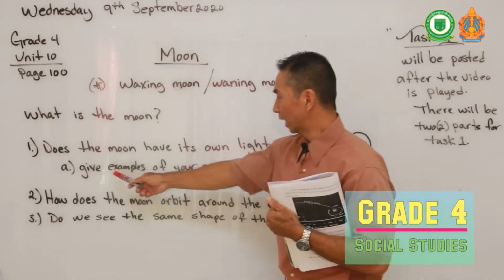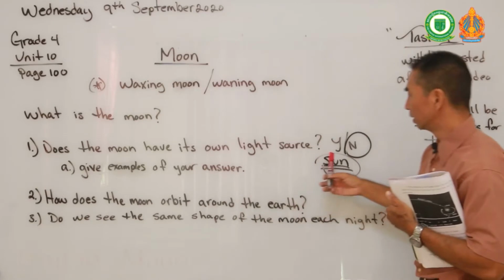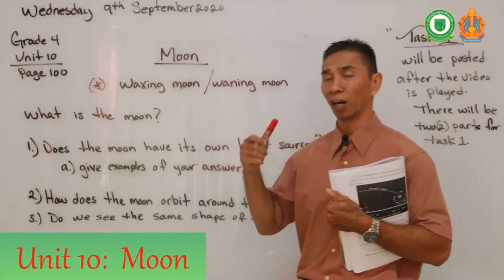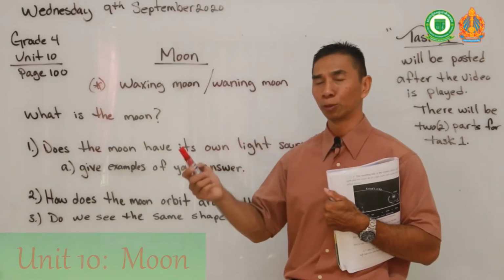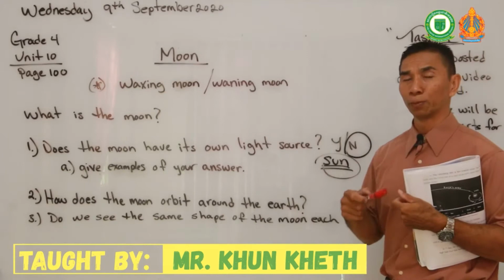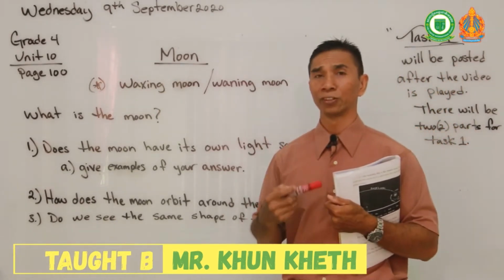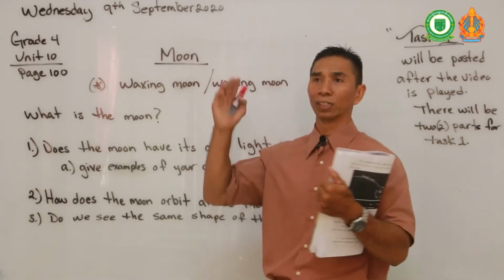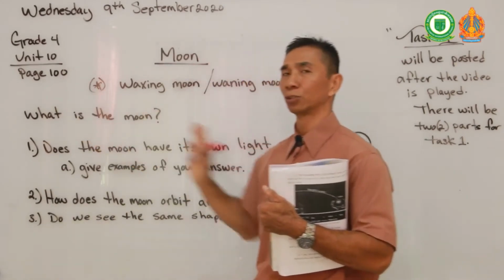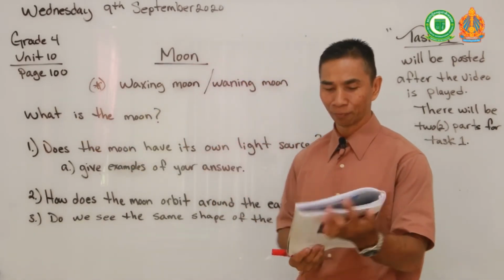Yes, so an example of your answers: The moon does not give out its own light. It reflects the light from the sun to the moon to Earth. So the light that we see from the moon each night is from the sun, reflected, right? It's like a mirror. When the sun shines on the moon, it reflects the light back to us so we can see it at night.